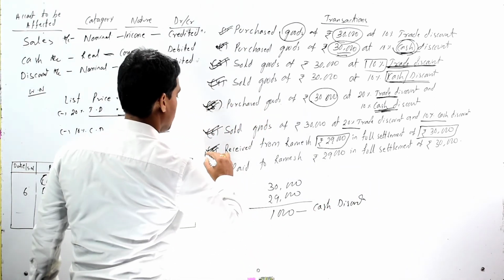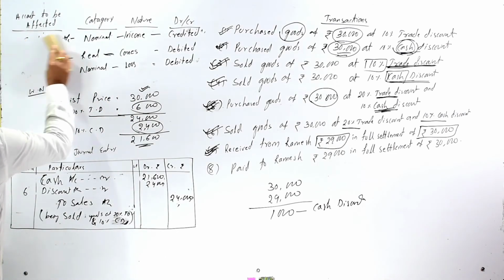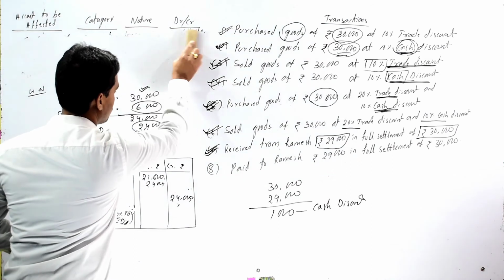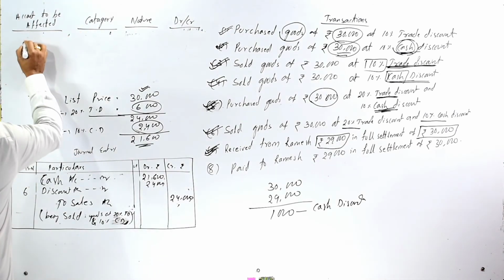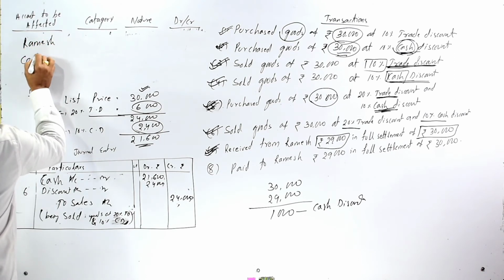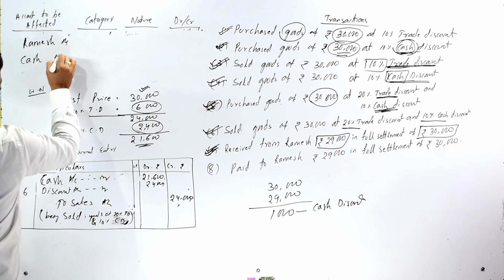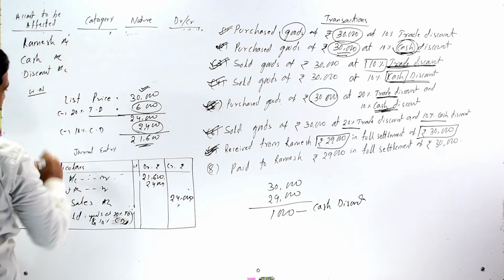So in this particular transaction, first of all we should identify which accounts should be affected. So here our Ramesh account, cash account and discount account should be affected.